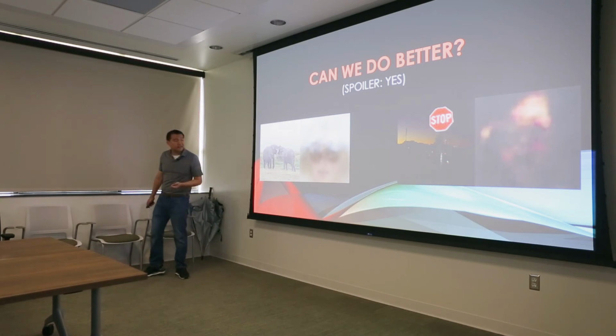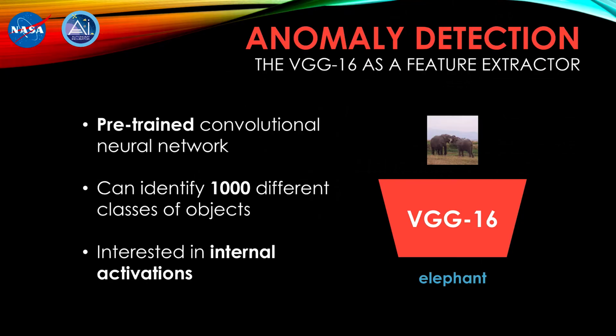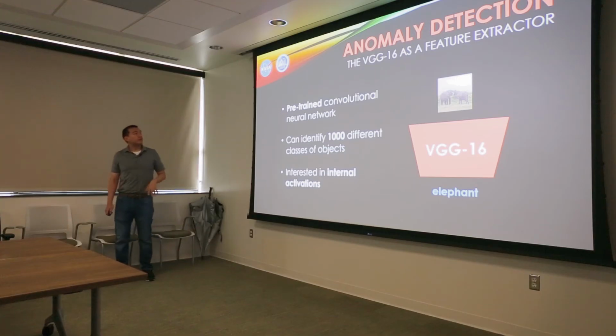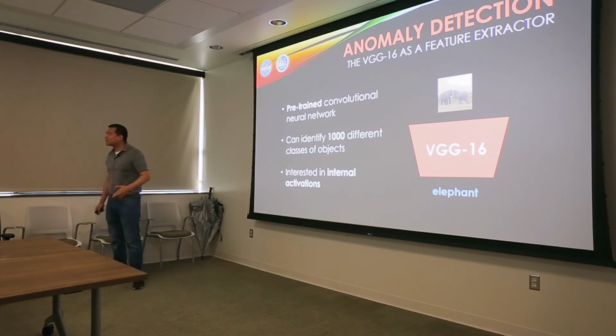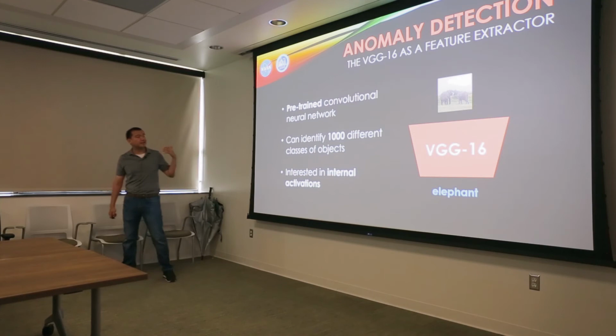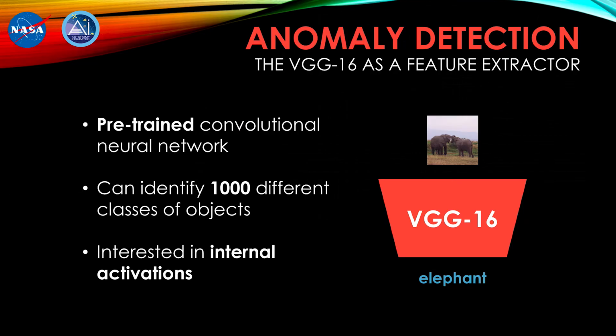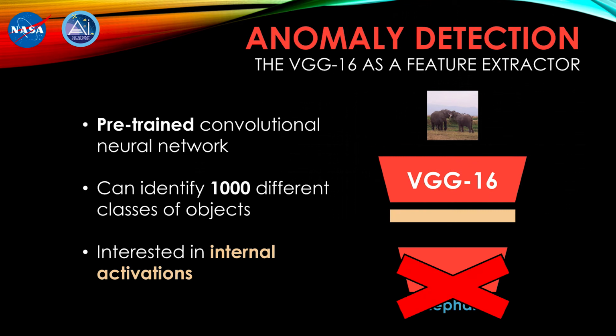So what we did about this was that we wanted to use a pre-trained neural network as a feature extractor. I chose the VGG16, which is just a pre-trained convolutional network. It's capable of classifying 1,000 different types of objects, but we're not interested in the object classifications. We're interested in the internal activations of the neural network. And so the process goes like this.